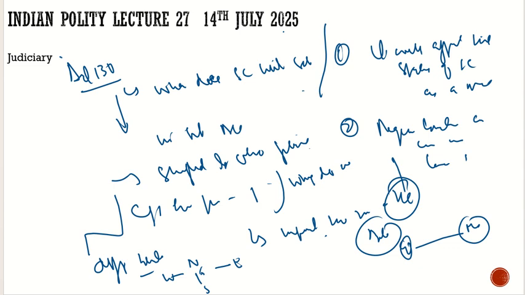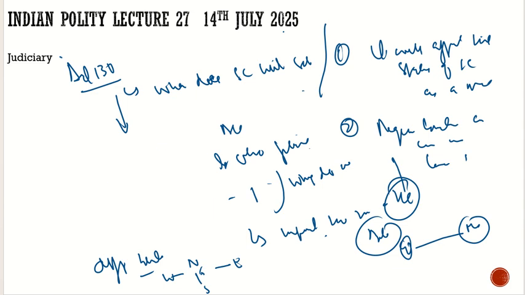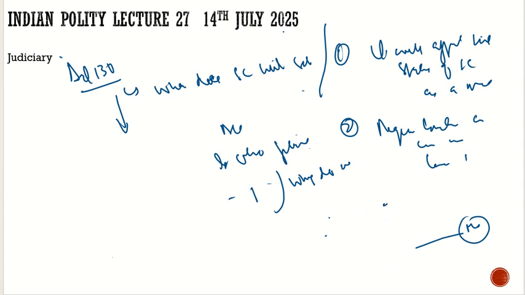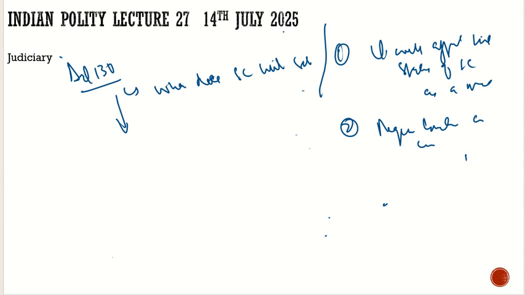Then also, what is the recommendation? What are the further recommendations with respect to the regional bench? There is an ex-CJI, KG Balakrishnan. He has given his opinion with respect to the regional bench of the Supreme Court, and his opinion is widely respected by many. What was his opinion? He opined that there should be two benches of the Supreme Court.